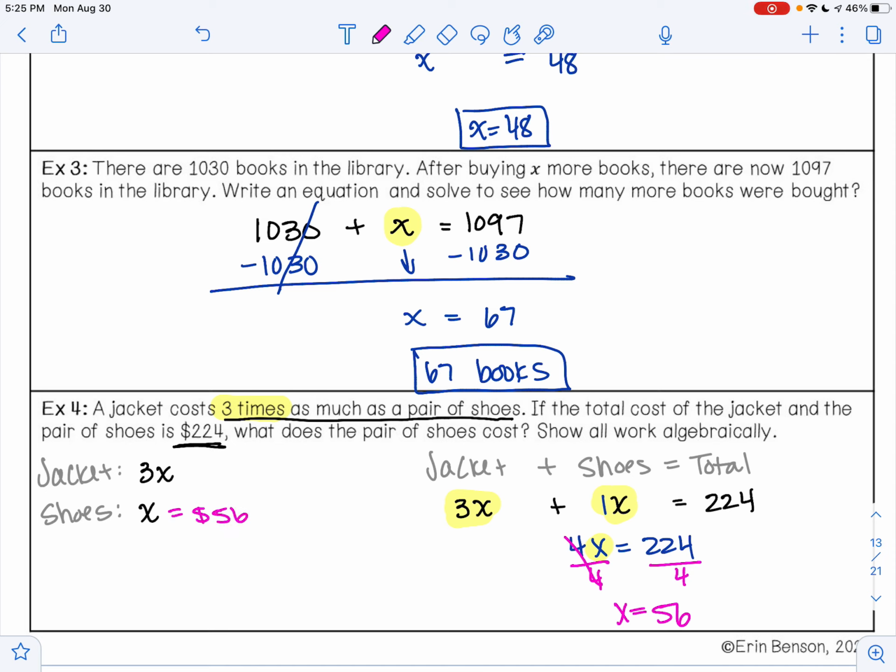If I want to figure out how much the jacket is, well, that would be 3 times 56. 3 times 56 is $168. The question asks us, what does the pair of shoes cost? So the pair of shoes costs $56.